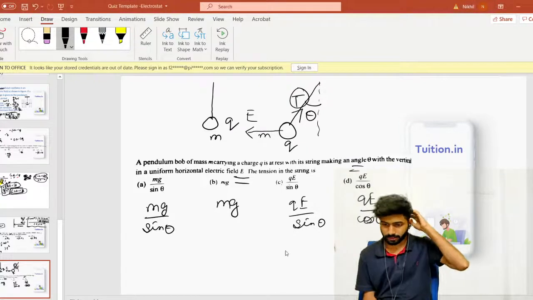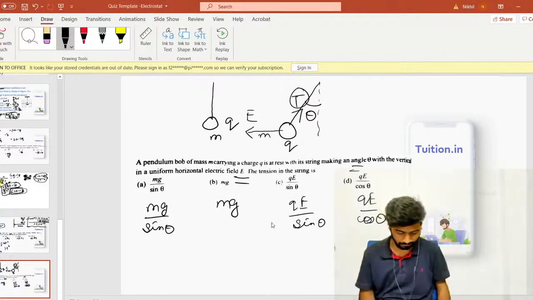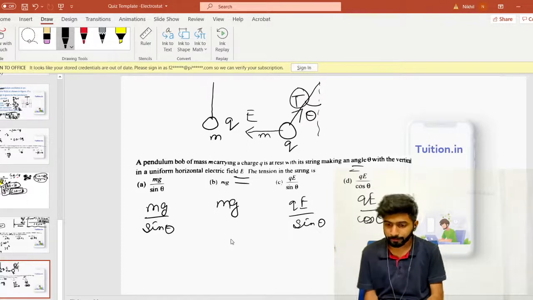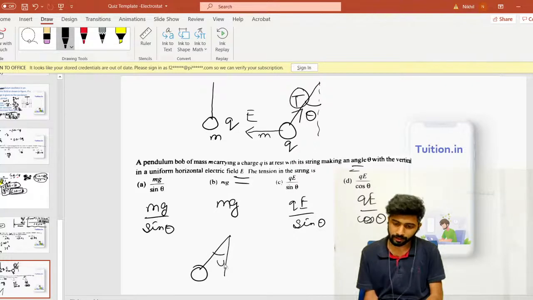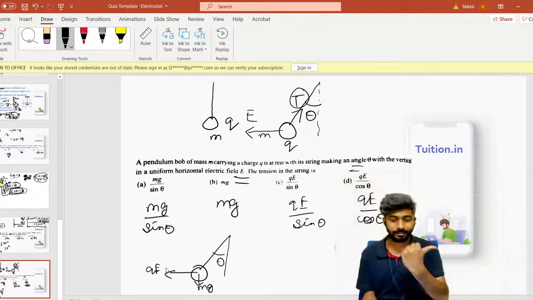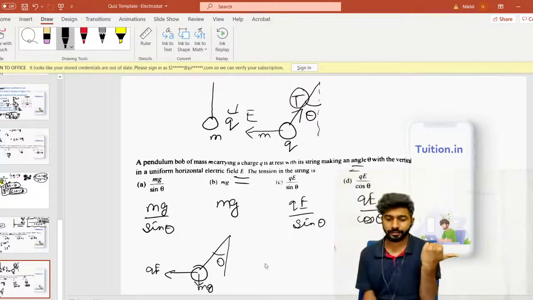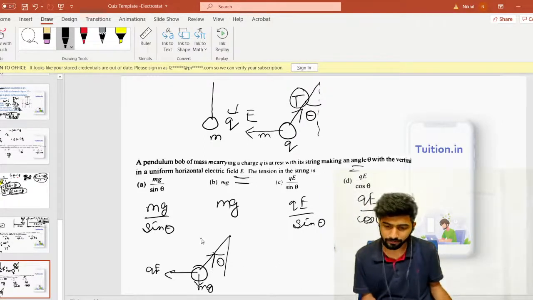The explanation to this question is going to be very simple. I guess it's done. Time up. So how do we begin? Just look at this diagram. What are the forces acting on this? You have mg acting downwards, you have QE acting towards left, because electric field is towards left and this is having a charge Q, so force will be QE towards left, and you need tension, right?